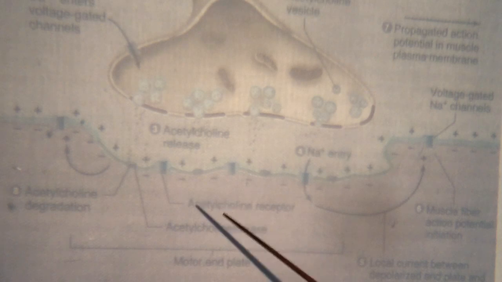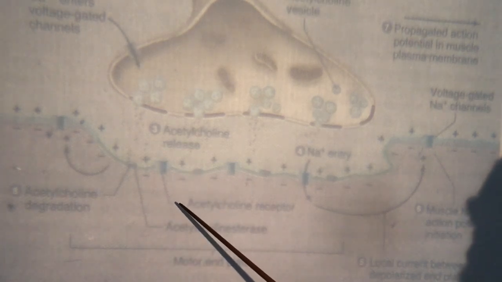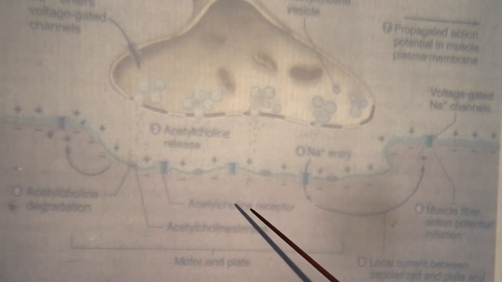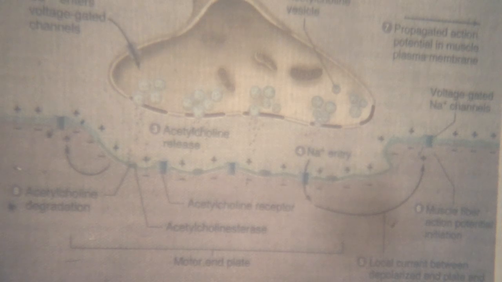The acetylcholine receptor, which is a part of the acetylcholine gated channel, has 5 subunits: 2 alpha, 1 beta, 1 delta, and 1 epsilon.